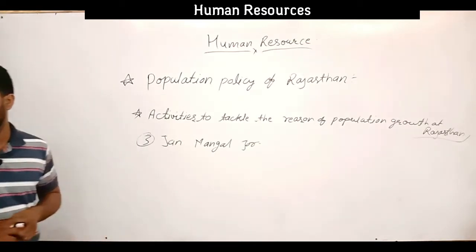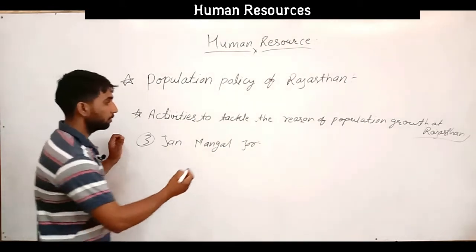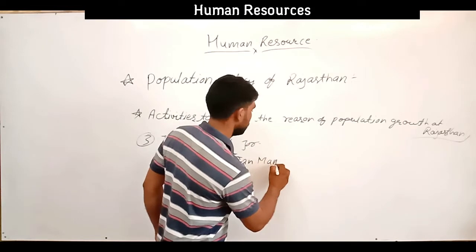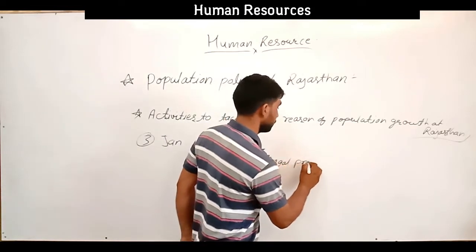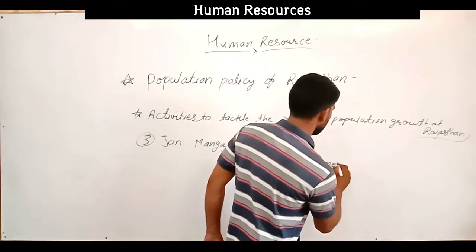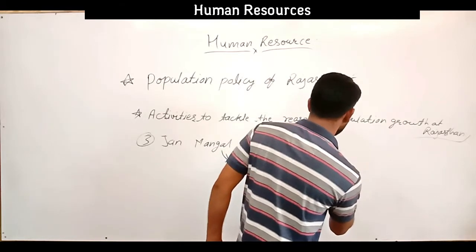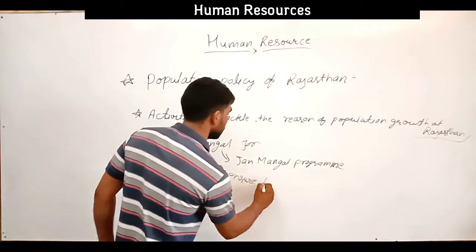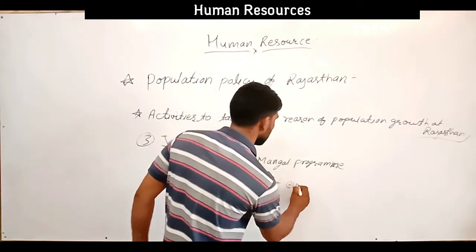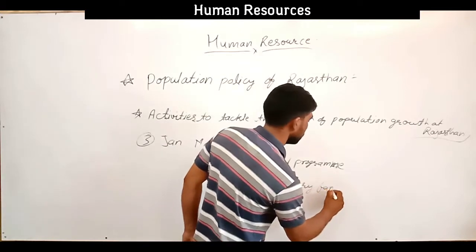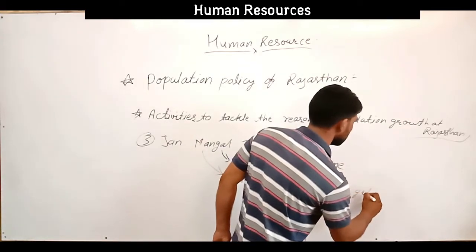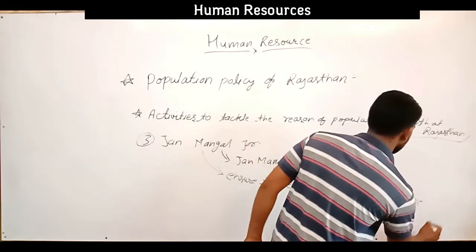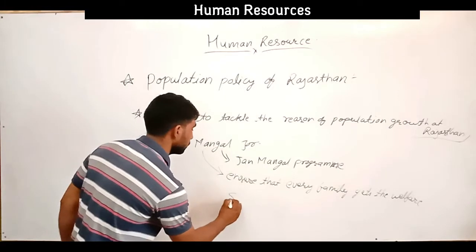In this Jan Mangal program, we have ensured that every family gets the welfare services.